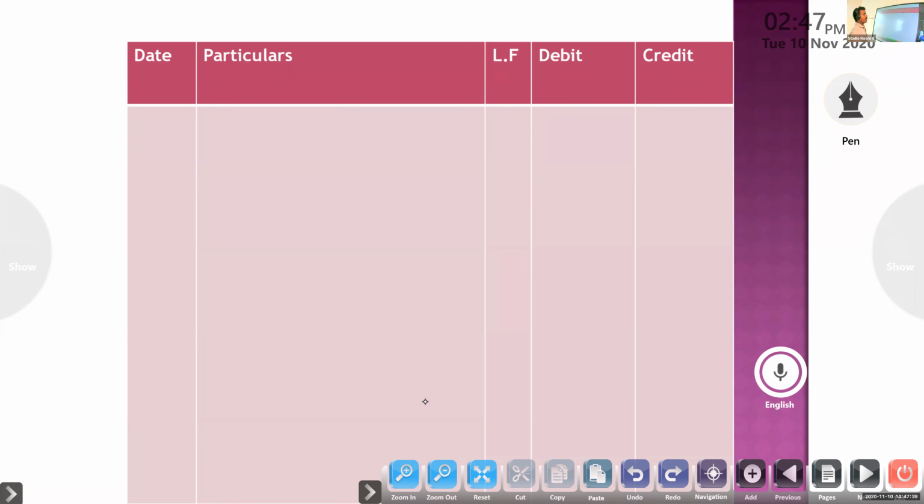Suspense account debit to Ravish account. Correct. Suspense account debtor to Ravish account.